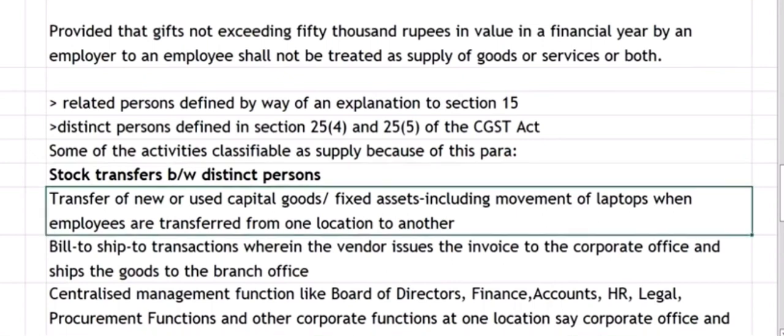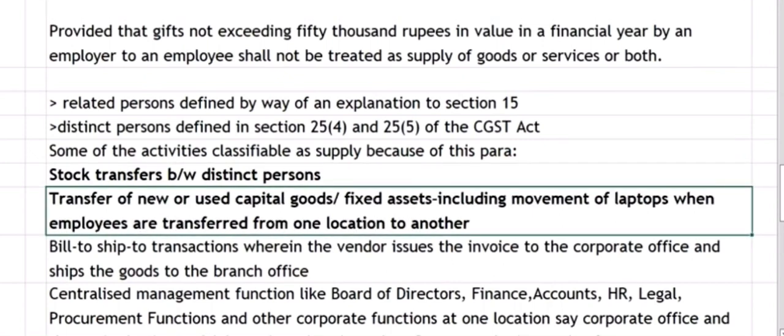And again, transfer of new or used capital goods or fixed goods, including movement of laptops when employees are transferred from one location to another. Suppose I have an employee in Karnataka, and I also have an employee in Delhi. If I move that employee from Karnataka to Delhi, I will have to move his laptop also from Karnataka to Delhi. Then this also will be treated as a movement from one GSTN to another GSTN. This will be treated as supply between distinct persons, and it will be leviable to GST.